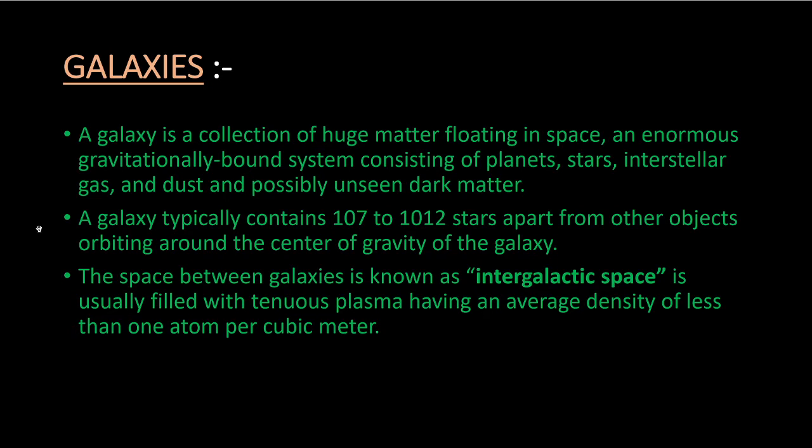So, first, what is a galaxy? A galaxy is defined as a collection of huge matter floating in space, a gravitationally bound system consisting of planets, stars, interstellar gas, and dust, and possibly unseen dark matter. In some time, we'll see why we consider dark matter to exist here. A galaxy typically contains 10 to the power 7 to 10 to the power 12 stars, apart from other objects orbiting around the center of gravity of the galaxy.